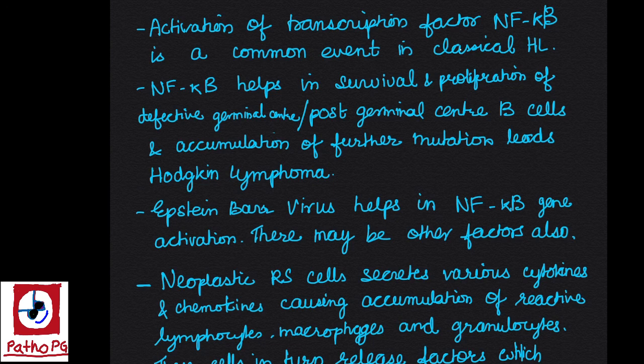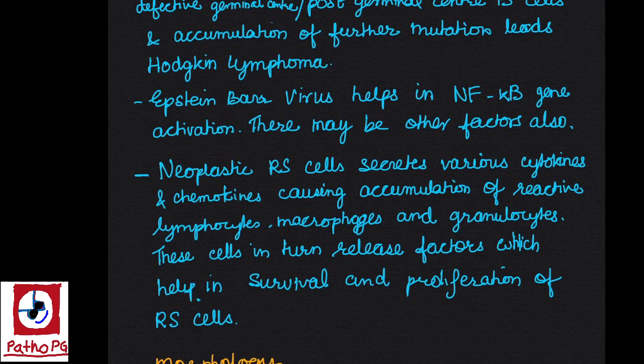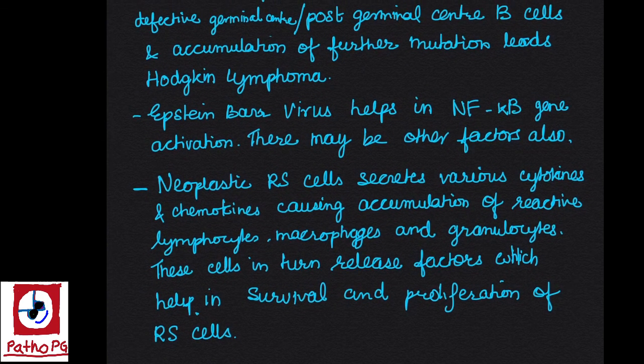Now the neoplastic RS cell secretes various cytokines and chemokines which cause accumulation of reactive lymphocytes, macrophages, and granulocytes. These cells in turn release factors which help in survival and proliferation of Reed-Sternberg cells. So the Reed-Sternberg cells, the neoplastic cells, secrete certain chemokines and cytokines which help in accumulation of reactive lymphocytes, macrophages, and granulocytes in the background of the tumor. And these reactive cells secrete certain chemokines and growth factors which again help in growth and proliferation of the neoplastic RS cell. So this is a positive feedback loop.